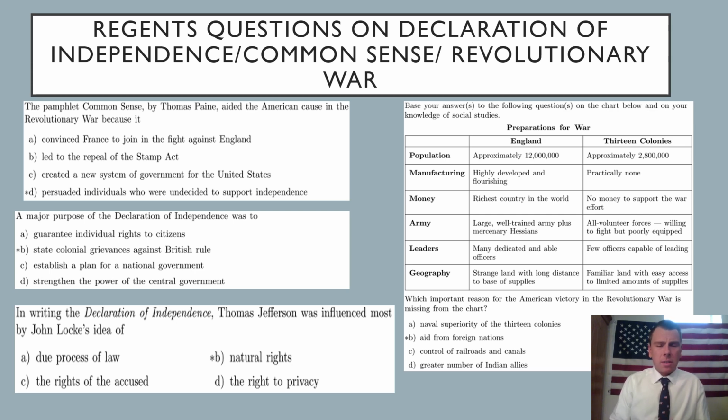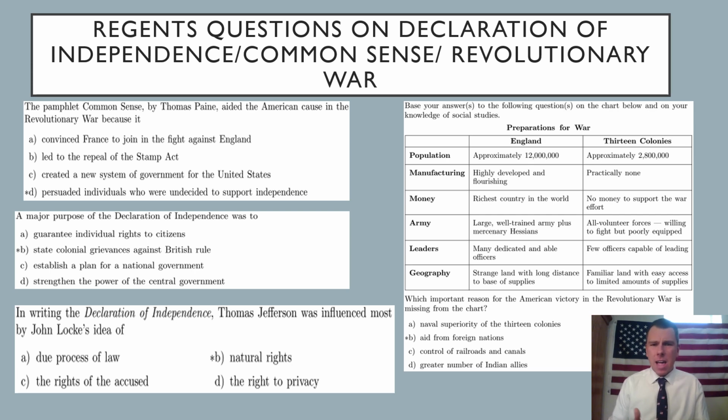That third question: in writing the Declaration of Independence, Thomas Jefferson was most influenced by John Locke's idea of natural rights. We saw John Locke's name in there. Thomas Jefferson, Declaration. Like I just mentioned in the earlier slides, that's usually going to be the example. And then that last question shows the advantages and disadvantages of both the British and the colonists during the Revolutionary War.